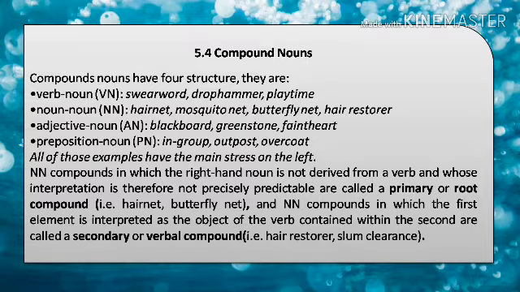Noun compounds in which the right-hand noun is not derived from a verb, and whose interpretation is therefore not precisely predictable, are called primary or root compounds. And noun compounds in which the first element is interpreted as the object of the verb contained within the second are called secondary or verbal compounds.